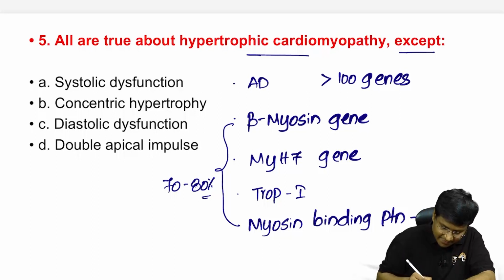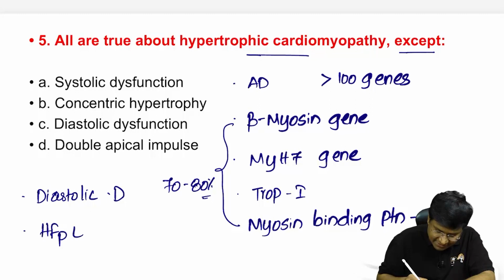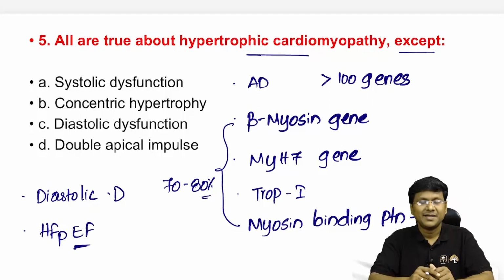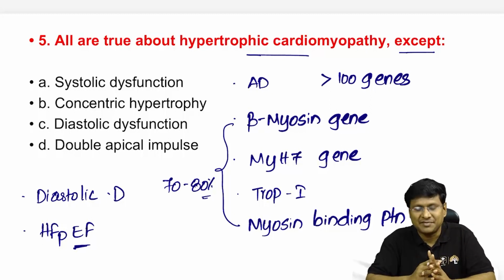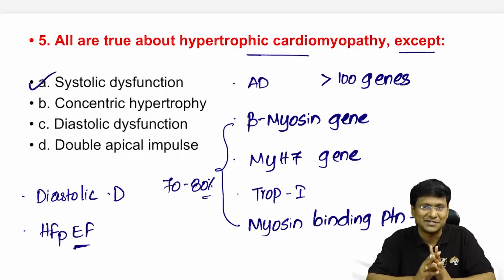Hypertrophic cardiomyopathy is the disorder which is characterized by diastolic dysfunction, and these patients will have heart failure with preserved ejection fraction. That is what you will have in case of hypertrophic cardiomyopathy, and you don't have the systolic dysfunction.